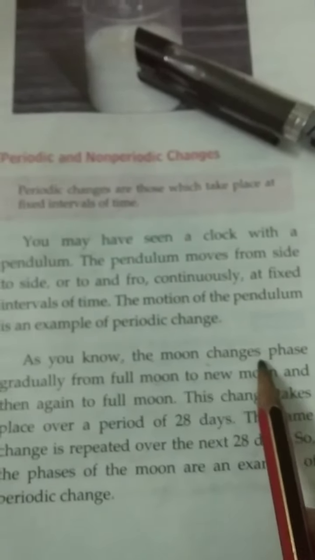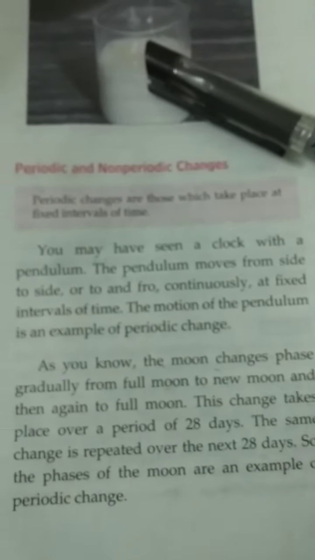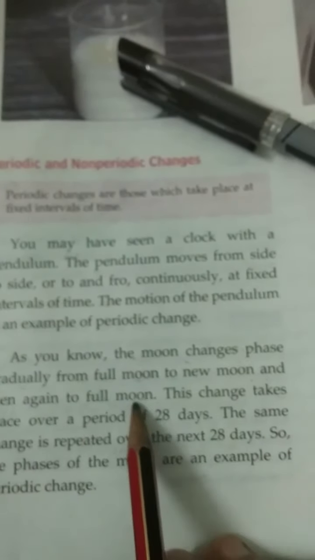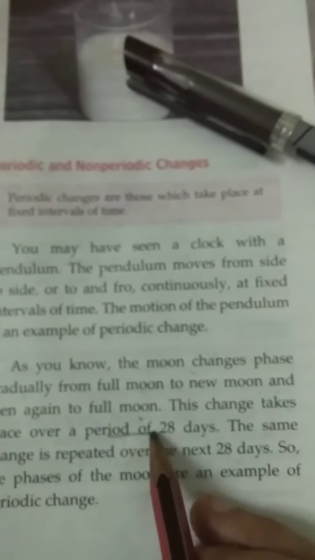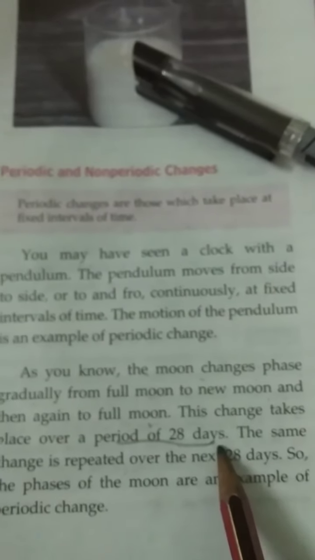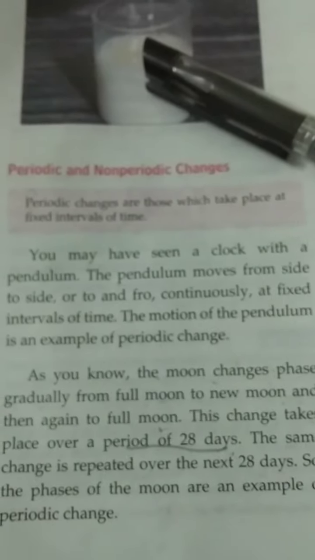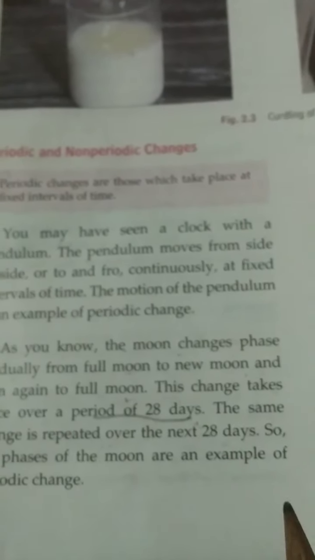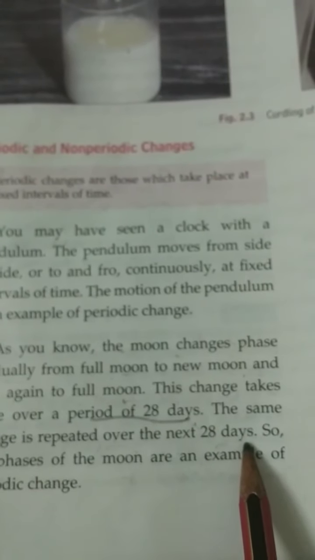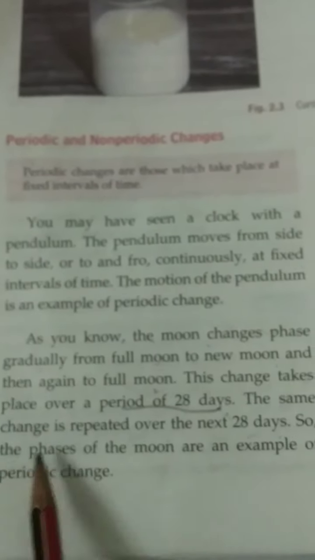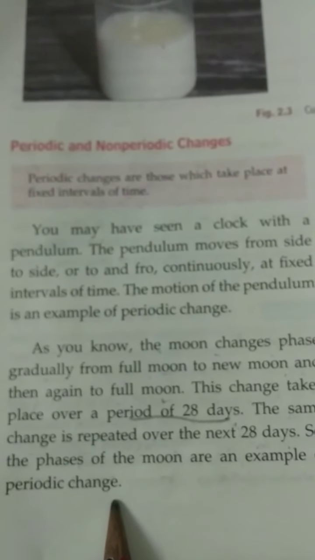The moon changes phase gradually from full moon to new moon and then again to full moon. This change takes place over a period of 28 days, a fixed time interval. It is an example of periodic change. The same change is repeated over the next 28 days. So the phases of the moon are an example of periodic change.